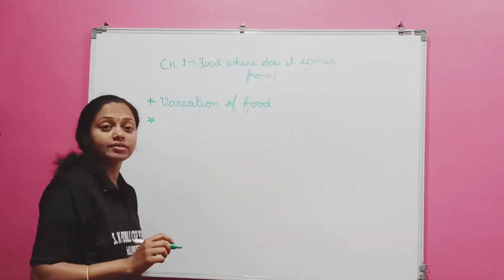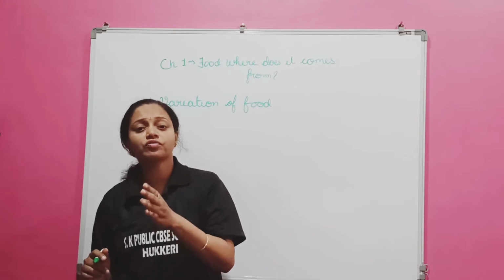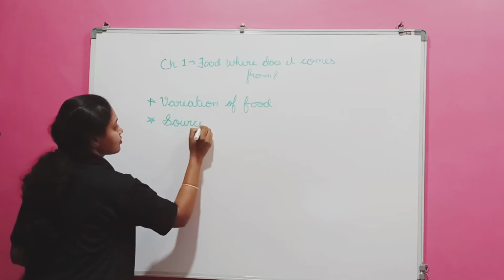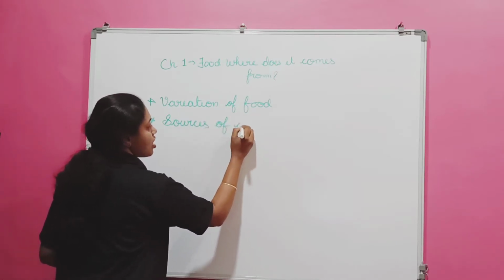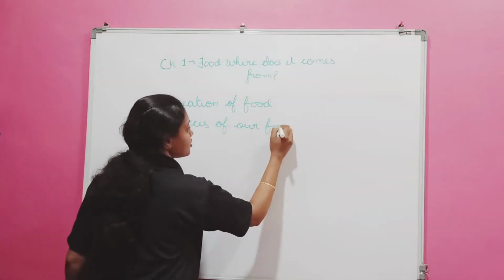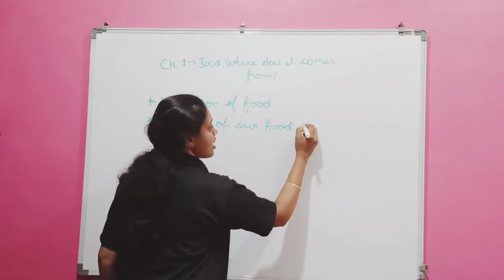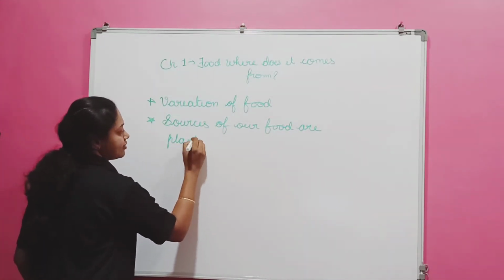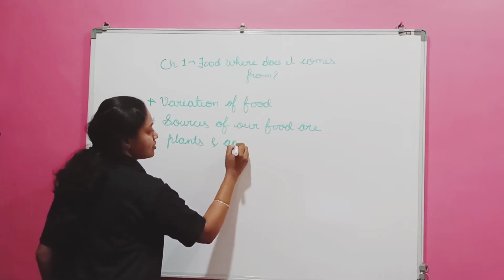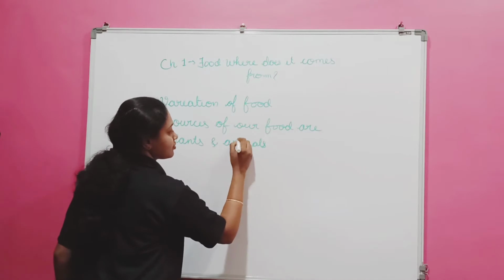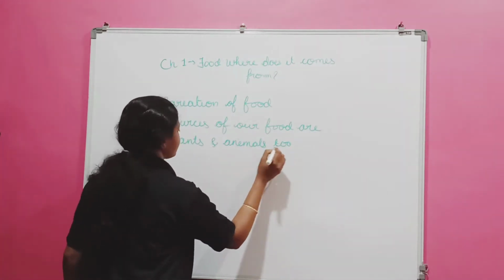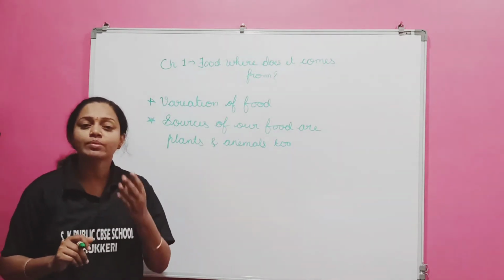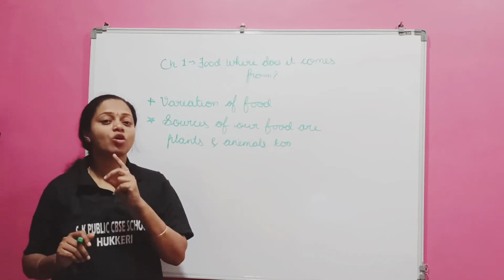The second point is the sources of our food are plants and animals too. And the third point is animals which eat only plants are called as what?